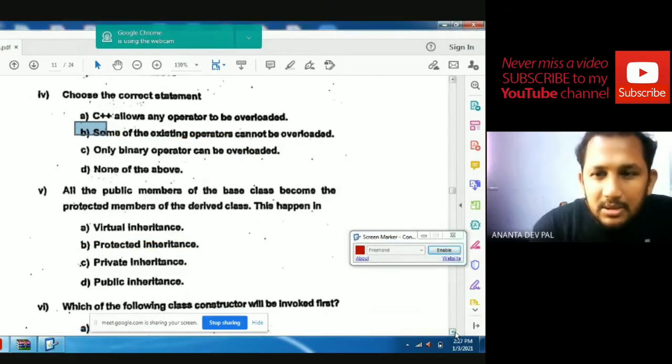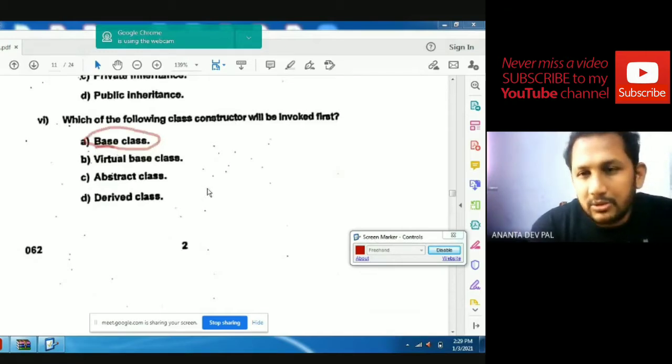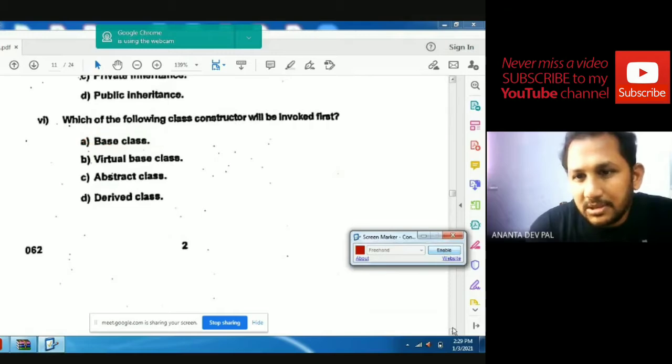This is the question number. Which class constructor will be invoked first? Definitely, first of all, the base class constructor will be invoked. Then the derived class constructor will be invoked. So the answer is base class.